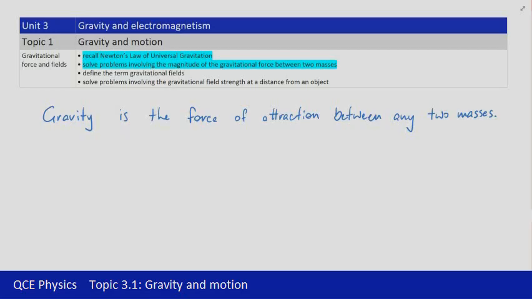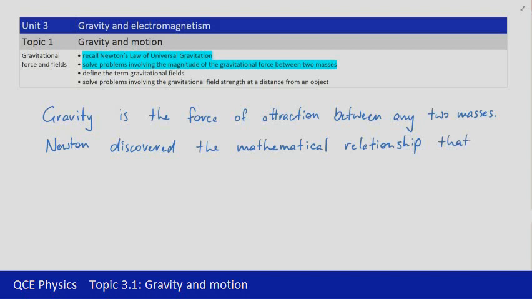The next thing is that, in order to quantify that force, Newton did a bit of work and discovered a mathematical relationship that described that force. That relationship is known as Newton's law of gravitation, and we'll have a look at what that equation is and what the variables are. Now, he developed this equation from observation and measurement, not from theory as such.